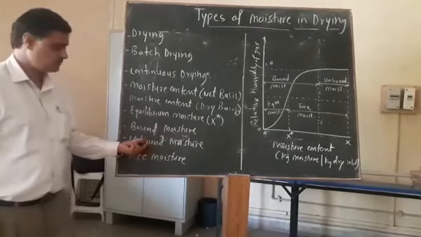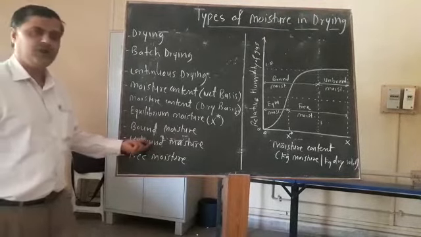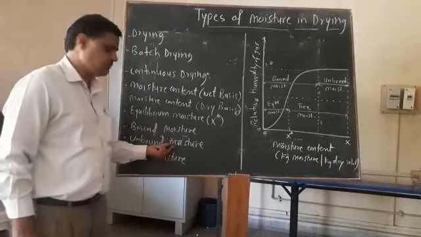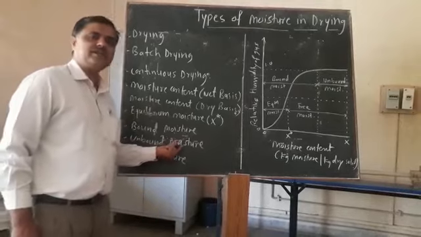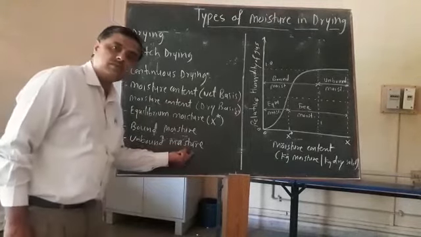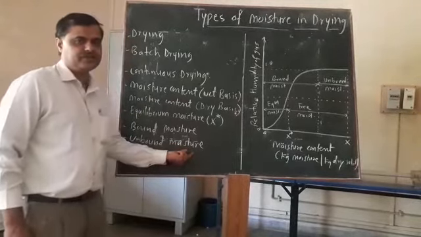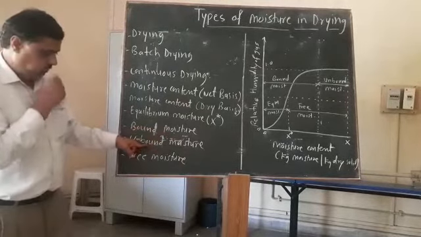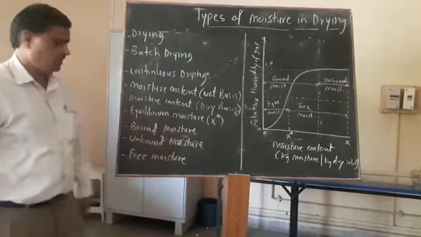Unbound moisture is the moisture contained by a substance which exerts a pressure equal to that of the pure liquid at the same temperature. Bound is less than that, and unbound is equal to that of the pure liquid.